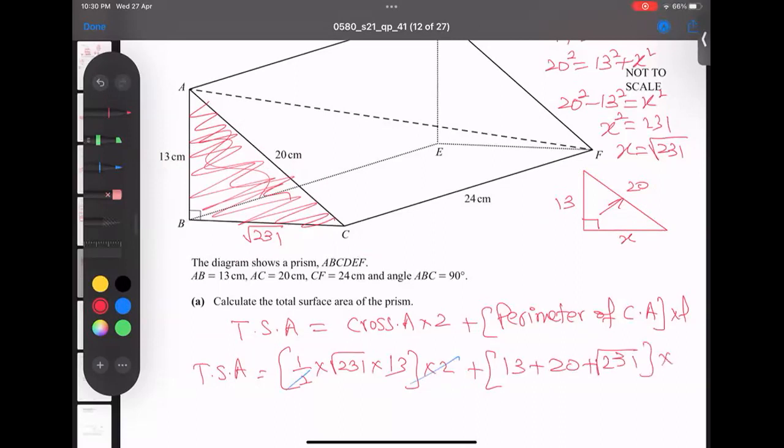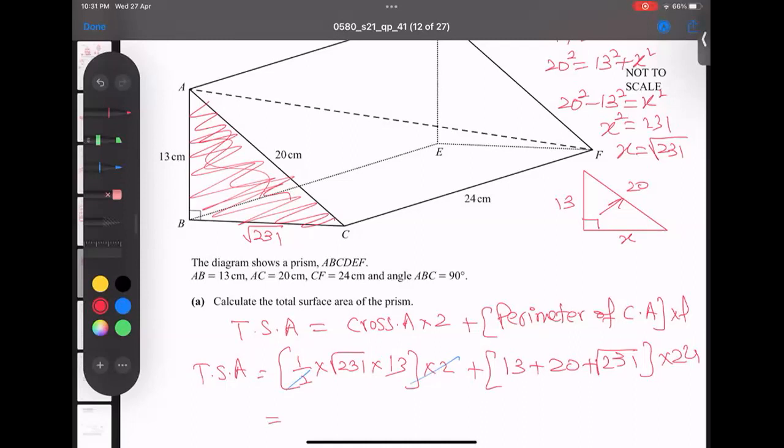And times the length of the container, which is 24. Just a matter of typing in the calculator. Because I'm typing the root, it becomes accurate; if you type without root, it becomes a little bit different.